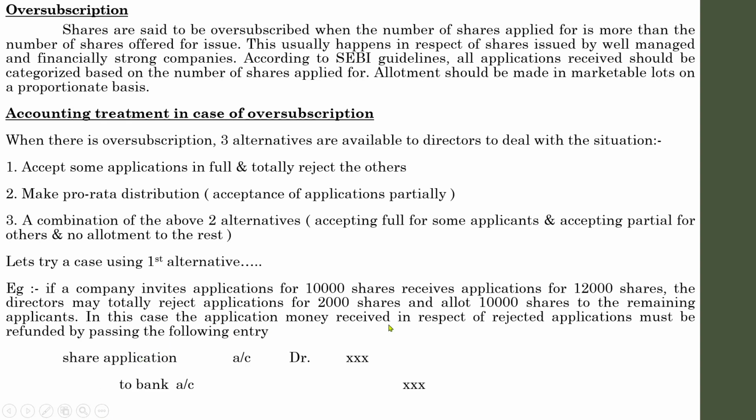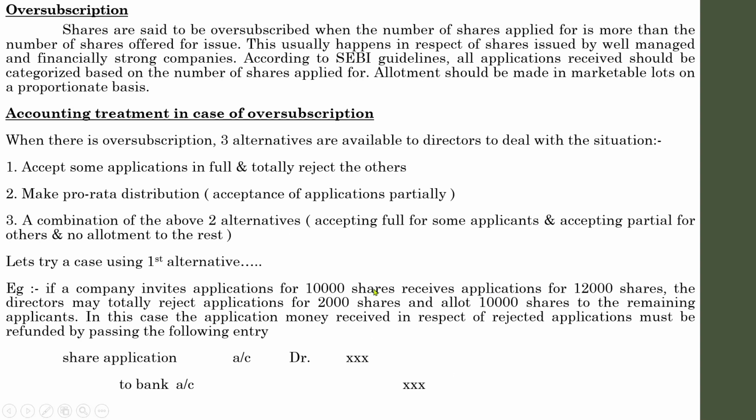Actually, all these activities happen at the time of application, and the further adjustment is done in the further cases, that is, in case of allotment or in the call money. That depends upon the method followed by the company. So the first one is the easiest method. Whenever there is excess, reject the excess, refund the amount, go home. That is the best method.